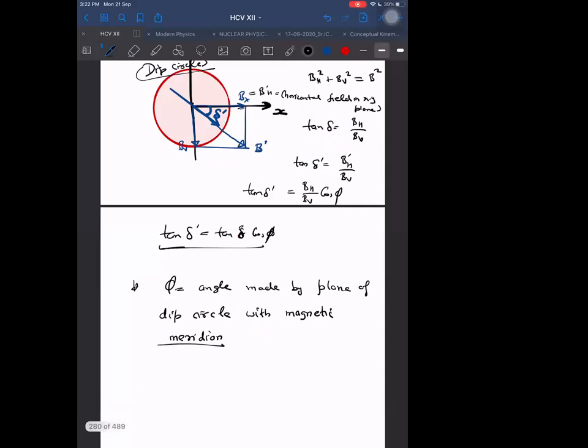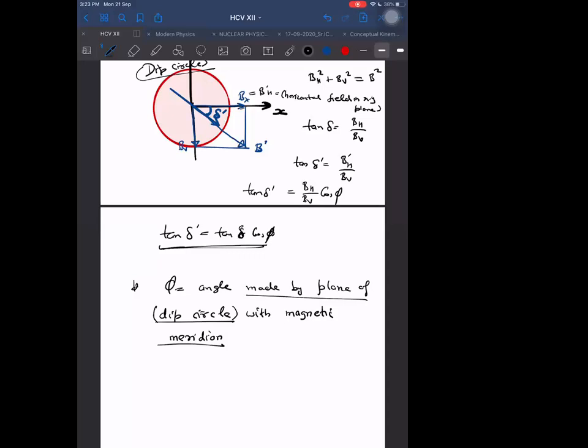So tan delta dash is becoming tan delta into cos phi. What is phi here? Phi is the angle between the plane in which I am keeping the dip circle and the magnetic meridian. Which plane of the dip circle? The dip circle is in a vertical plane only. I told you before, if I call it a compass, then it is horizontal. But if I call it a dip circle, it is like a compass only, but in vertical. Because we measure dip using this, we call it a dip circle. So phi is the angle made by the plane of the dip circle with the magnetic meridian.